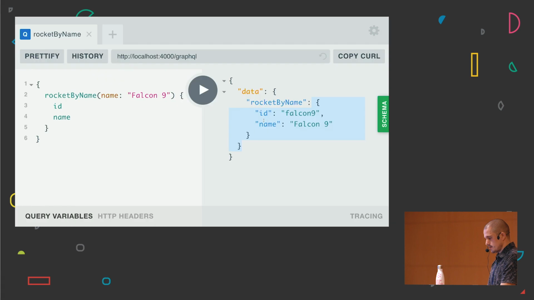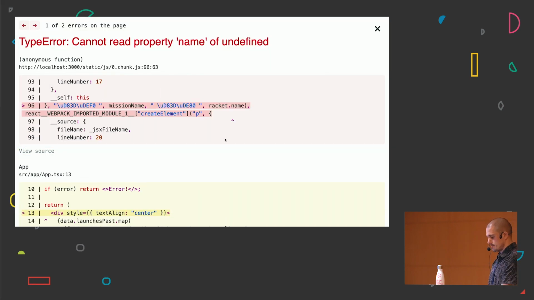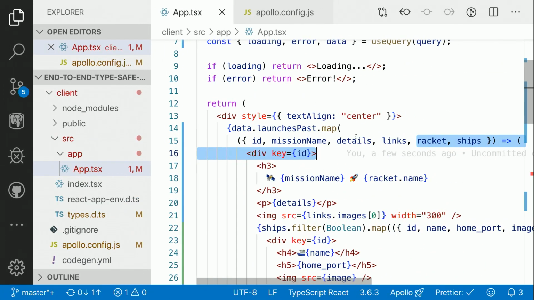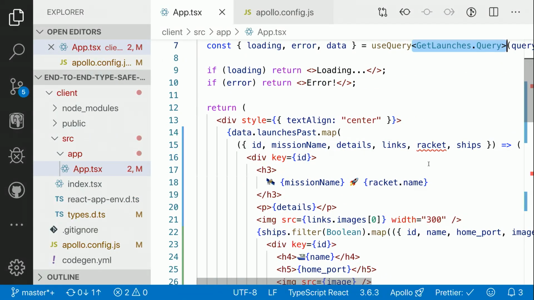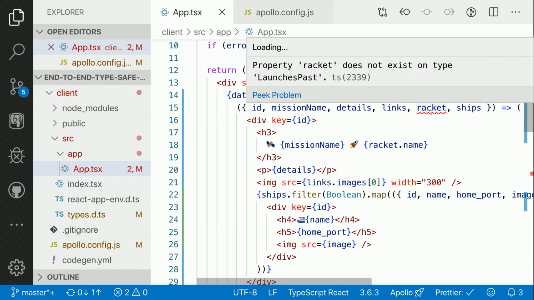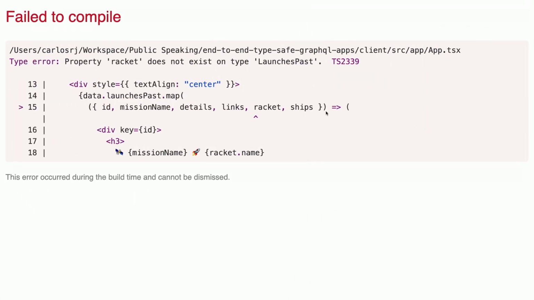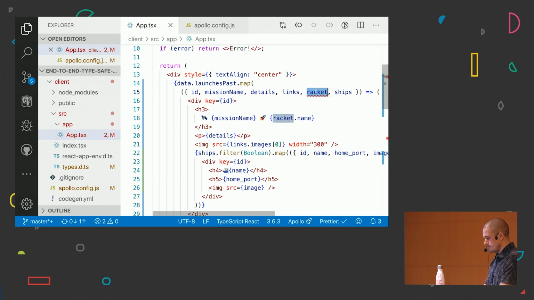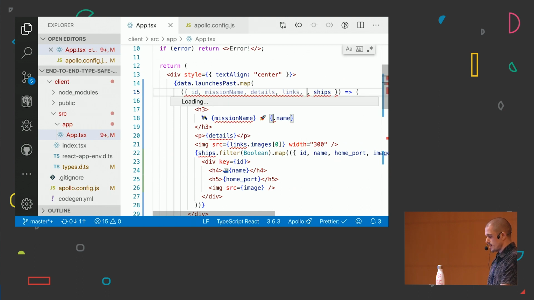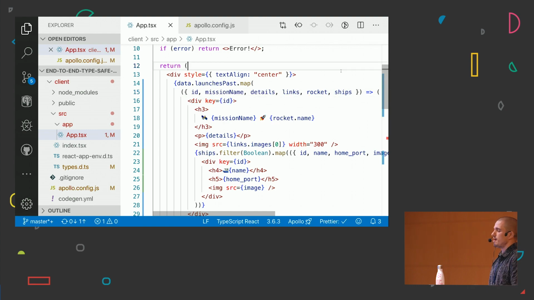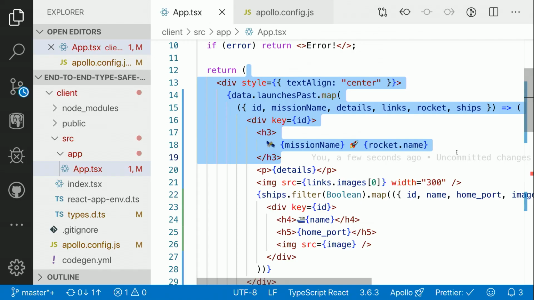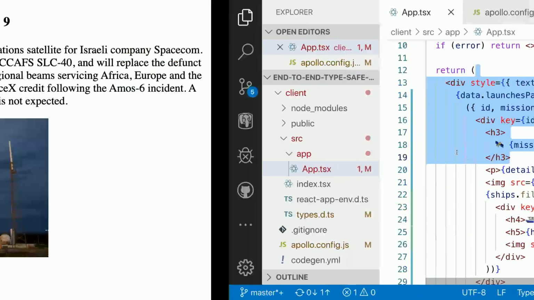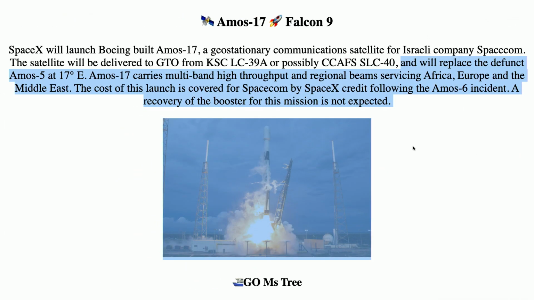It should be here somewhere, and I'm going to get an error because Rocket is not defined. But the cool thing is if I have types, I'm going to get an error that Rocket doesn't match the type launch pass. So I can easily do control space, which is not working again, but now I know that my front end side is working properly. So when I'm switching, I'm going to get the data that I'm requesting.